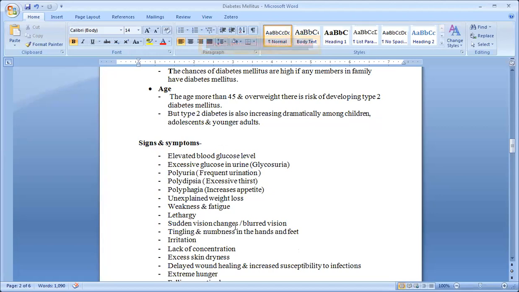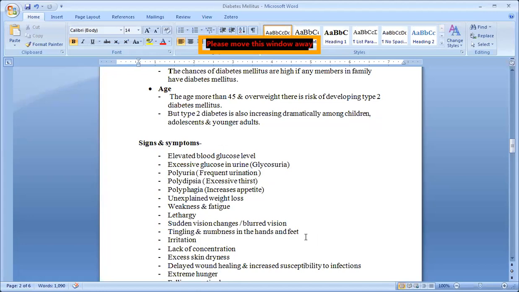Sudden vision changes, blurred vision is there. The individual with diabetes mellitus has blurred vision; the eyes will also be affected. Tingling and numbness in the hands and feet.